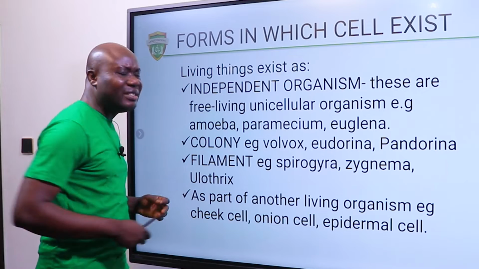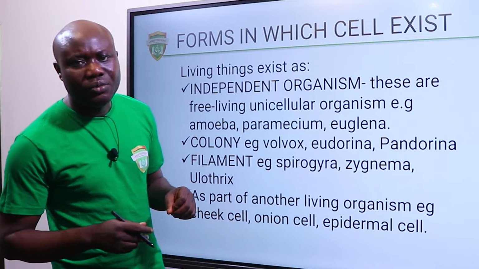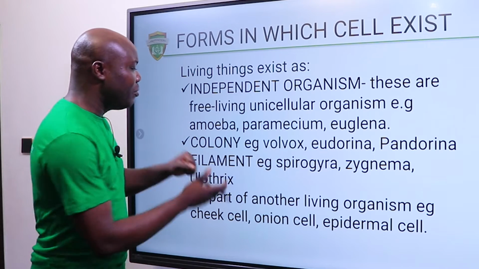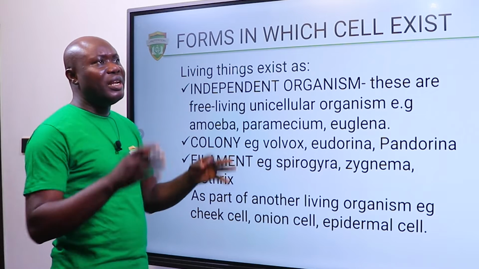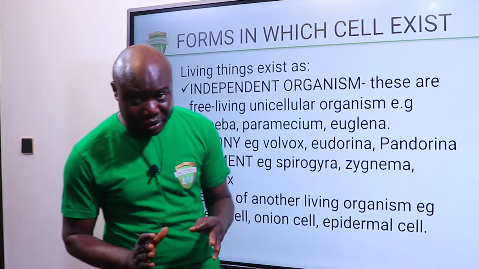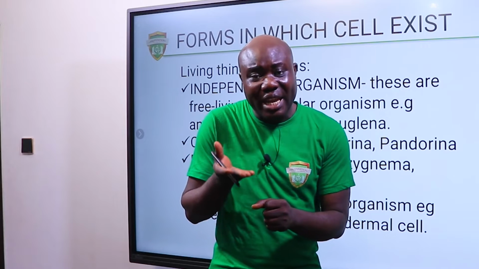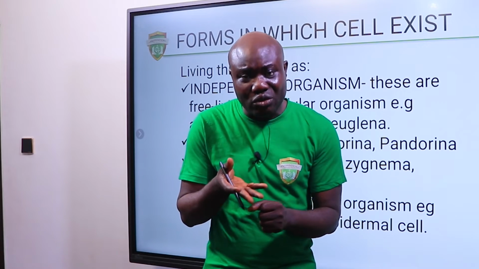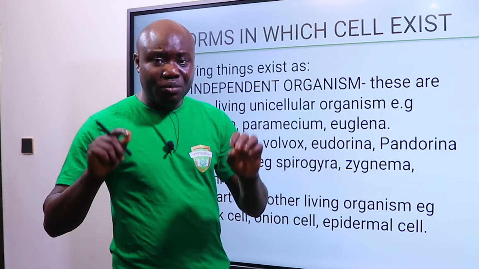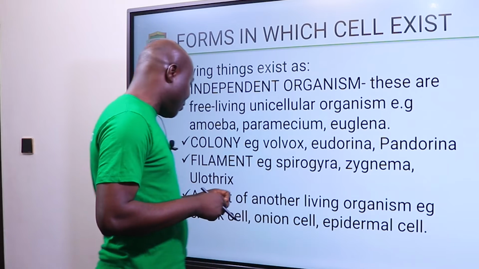Then we have cell existing as filament. For example, we have Spirogyra here. When you talk about cell existing as filament, it's talking about cells that would line themselves up and form something that looks like a ladder. I'm sure that at the stage you are now, you must have seen the diagram of a Spirogyra before.